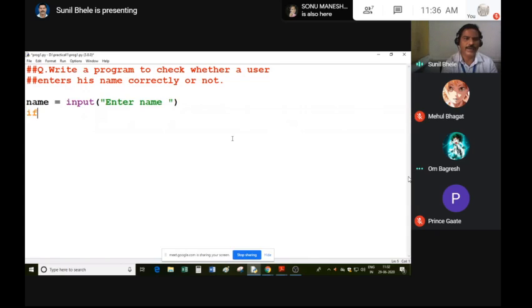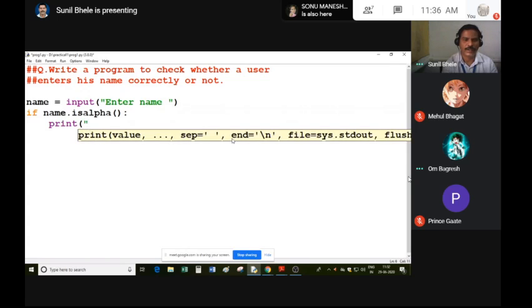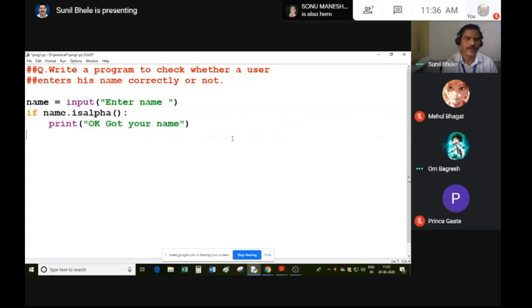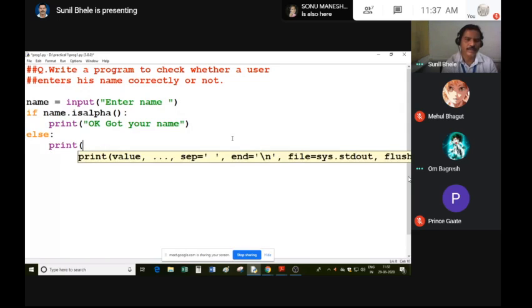Then you can check if name dot isalpha, print okay, what your name, else print invalid name entered.